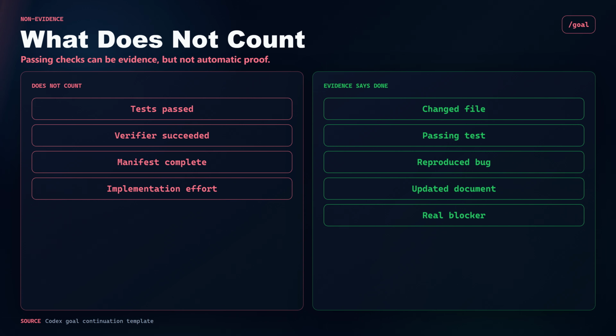The template is also explicit about proxy signals. Passing tests, complete manifests, successful verifiers, and substantial implementation effort are not proof by themselves. They only matter when they actually cover the goal. For developers, that is the right line. We do not need agents that sound finished. We need agents that can point to the evidence or admit the goal is not achieved yet.